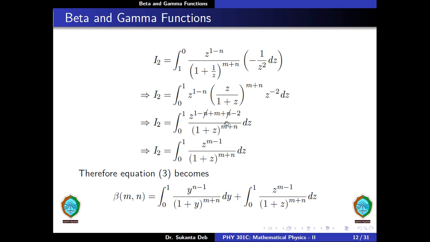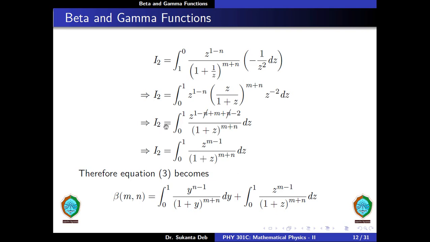Therefore, we have I2 is equal to integral from 1 to 0 z to the power 1 minus n divided by 1 plus 1 by z to the power m plus n into minus 1 by z squared dz. That is, I2 is equal to integration from 0 to 1 z to the power 1 minus n into z to the power m plus n divided by 1 plus z to the power m plus n into z to the power minus 2 dz.